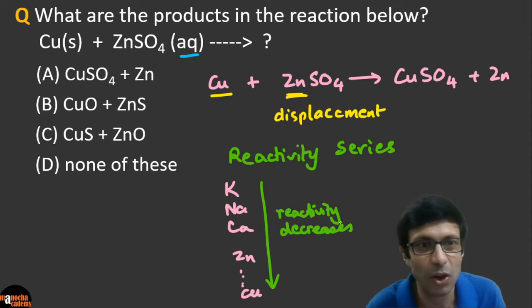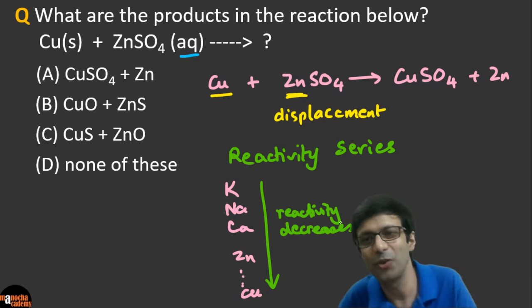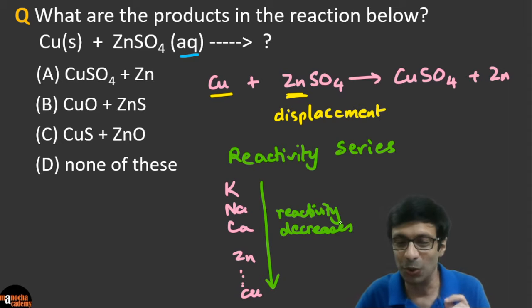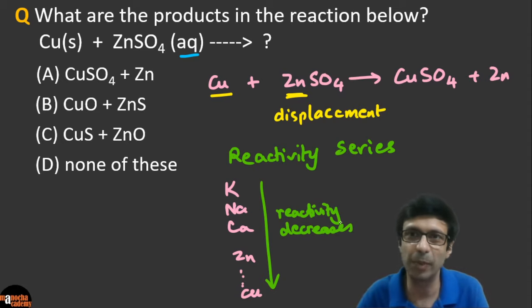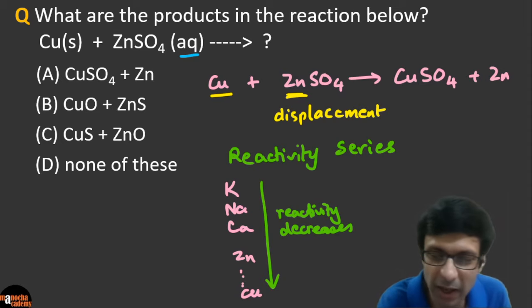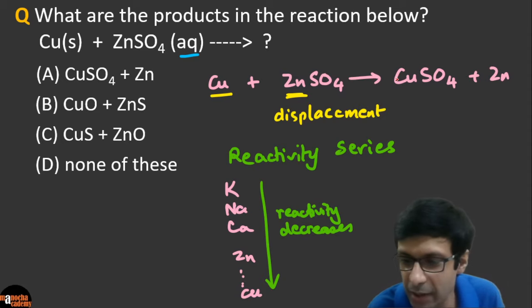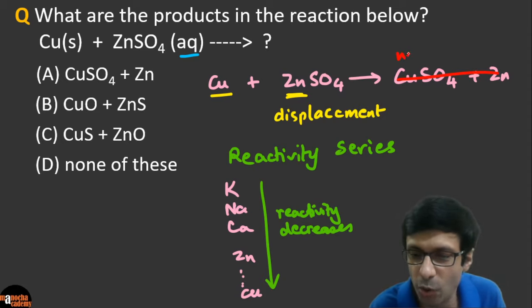Right, guys? Excellent. I see a lot of you caught that one. So therefore, copper cannot displace zinc because copper is less reactive. It's lower in the reactivity series than zinc. So very good, guys. This will not be the products. It's going to be no reaction.